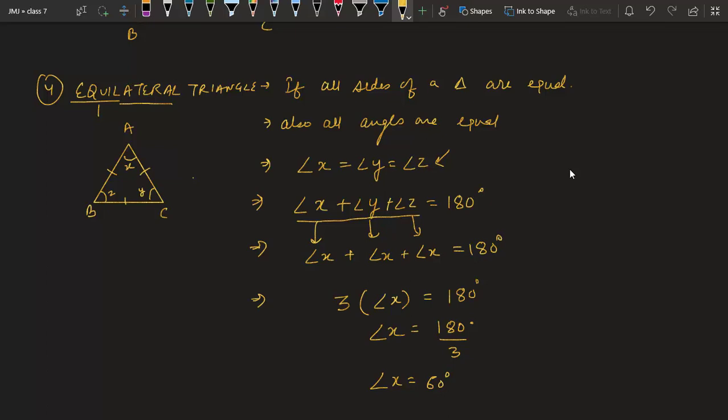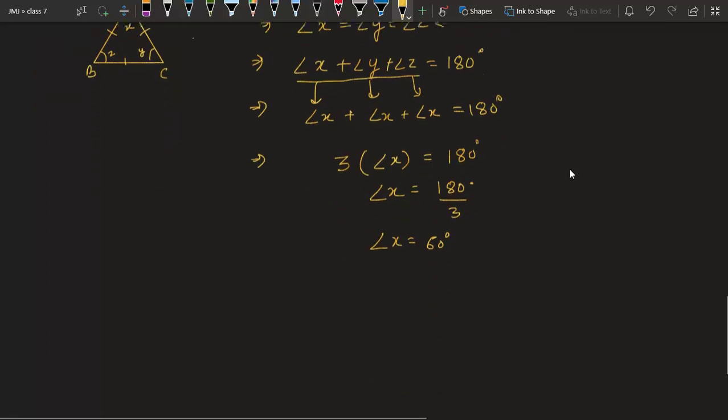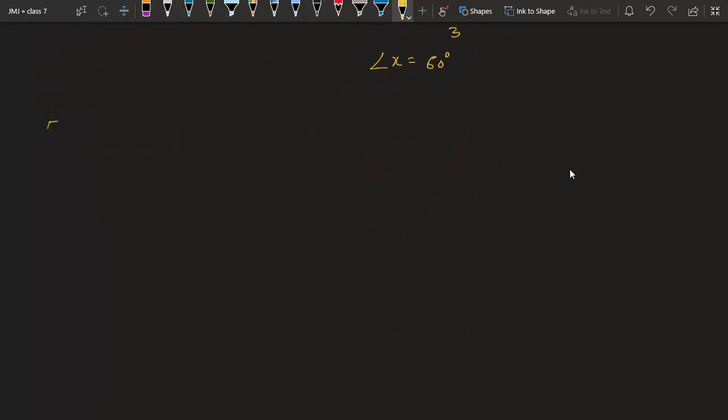This is also an indication that it is an equilateral triangle. So whether they give you three sides equal or they give you three angles equal to 60 degrees, you can say it is an equilateral triangle. That's it. Now the fifth one is an isosceles triangle. In this, iso means same, but in this case only two sides are equal.